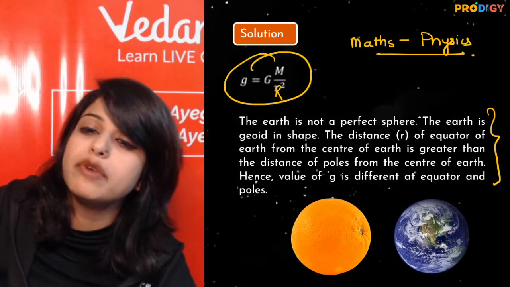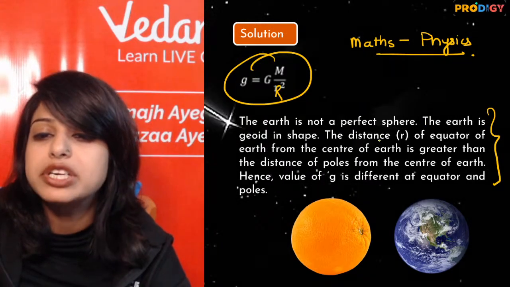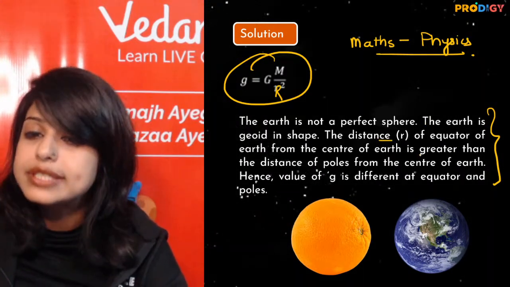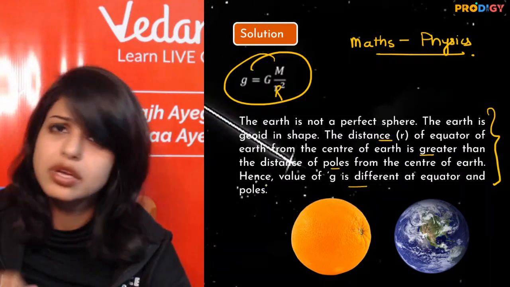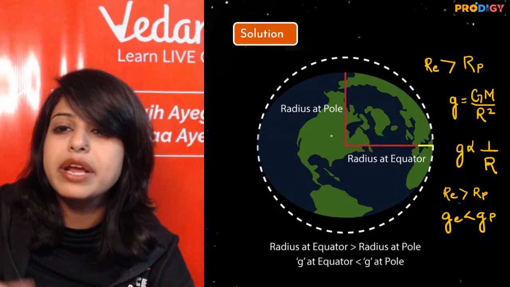The earth is not a perfect sphere. The earth is a geoid in shape. The distance r at the equator is greater as compared to poles. Hence the g is different for equator and poles. This is one way. I prefer this way.